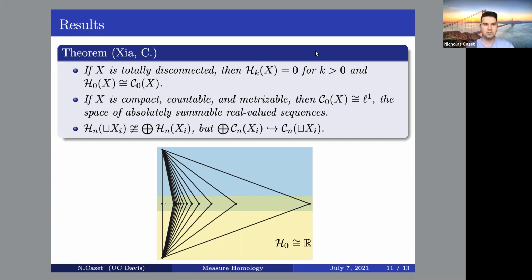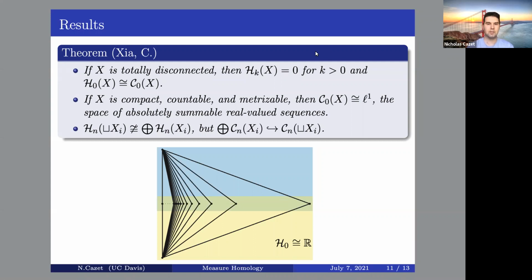If you have these constraints, if you know your space is compact and countable and metrizable, you can show, for example, for a convergent sequence space, that the measures that you can define on it, the zero measure chains, is isomorphic to the space of absolutely summable sequences. For spaces that are not CW complexes, you do not satisfy the axiom of a disjoint union factoring as a direct sum of the spaces, although you do get an inclusion of the chain spaces themselves.